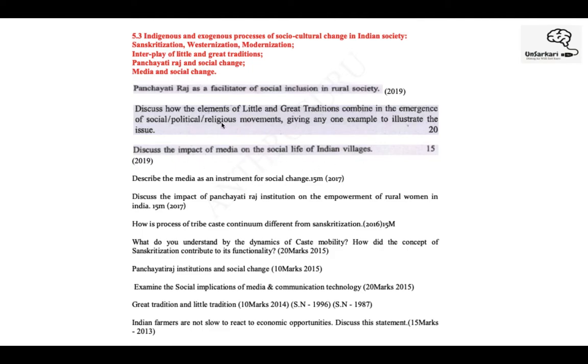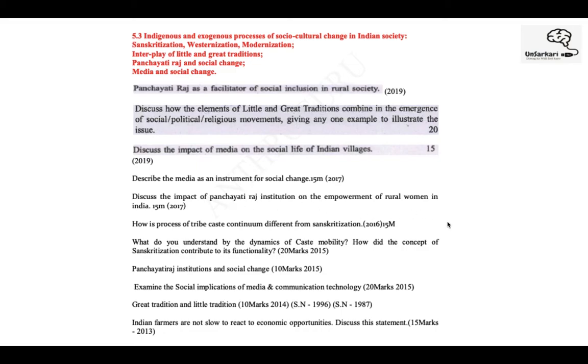right? So this topic has multiple dimensions: positive, negative, then with respect to population, with respect to education, with respect to employment, so many angles that you can cover. Media is an instrument of social change. So again, there's focus on media, but now with respect to social change. Impact of Panchayati Raj on empowerment of rural women.